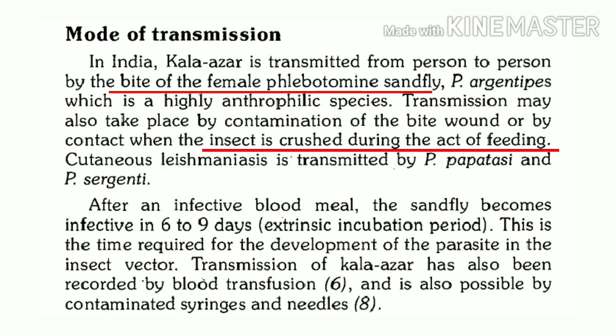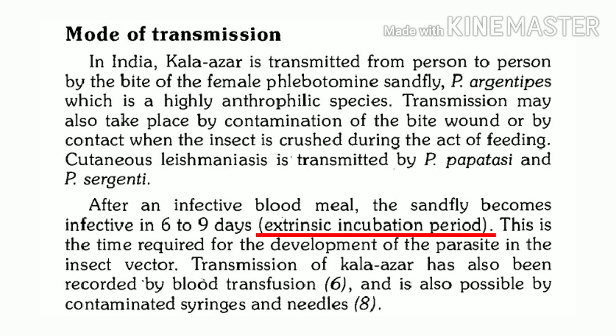Another way of acquiring infection is when the insect is crushed during the act of feeding. This can also favor entry of the causative agent. Another mode of transmission includes blood transfusion, and there is a possibility of transmission of visceral leishmaniasis through contaminated syringes and needles.